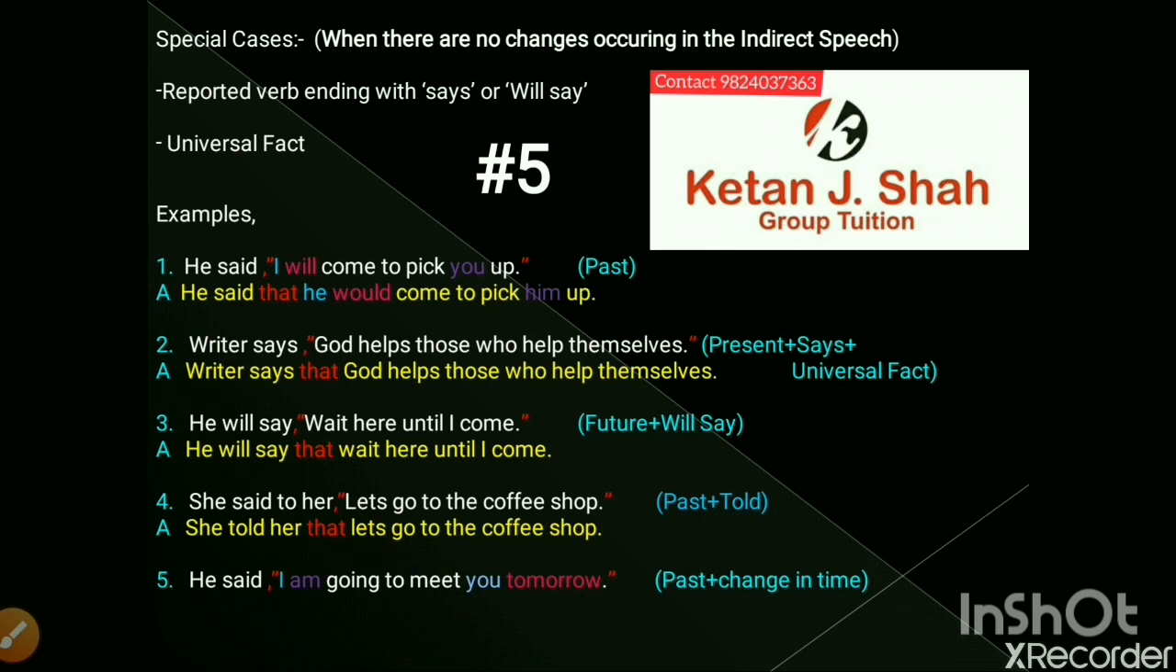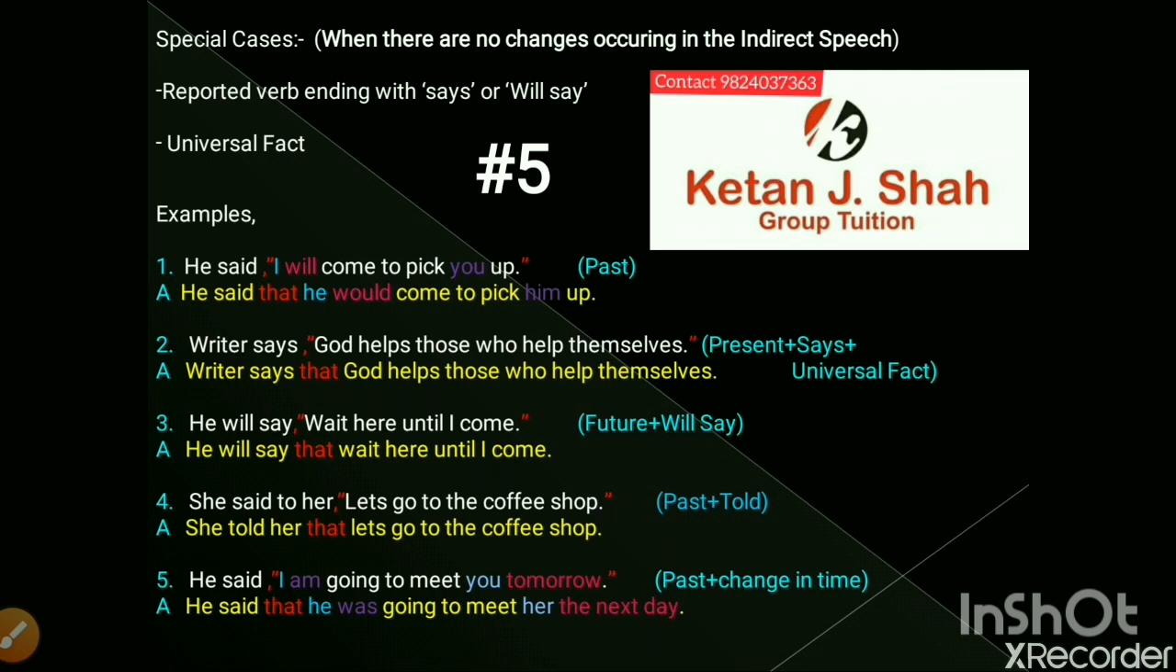So now time for the fifth and the final example. He said, "I am going to meet you tomorrow." This is in the past tense and it also has the change of time. As the word tomorrow is used, time is determined. So the answer is, he said, the comma and inverted commas are cut out and that is used. I becomes he. The subject change.